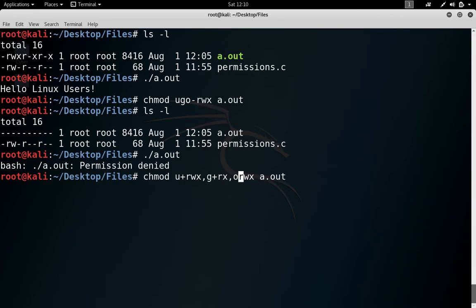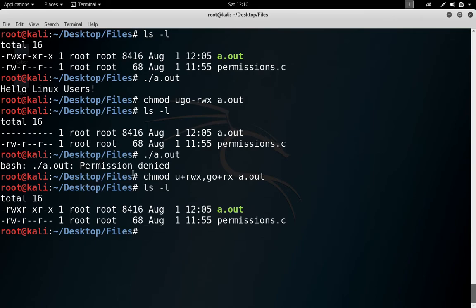And for the o, you want to add read and execute, or you can do g and o together because both the permissions are similar, so you don't need to write it again and again. Execute it and check the permissions again. Here you go. So everything is similar to before. Right, now you can execute this file again. Clear? So now I will give you some questions and you have to answer them.